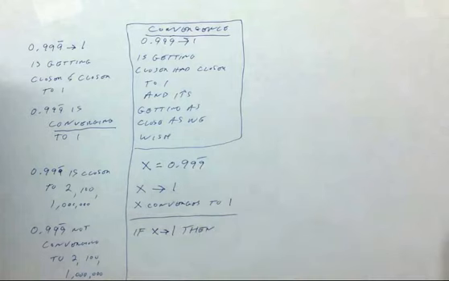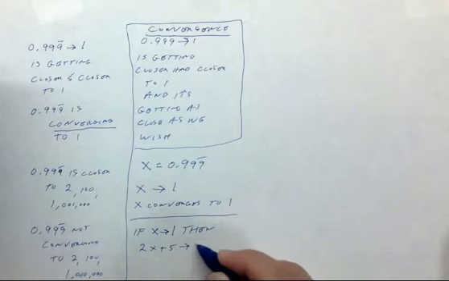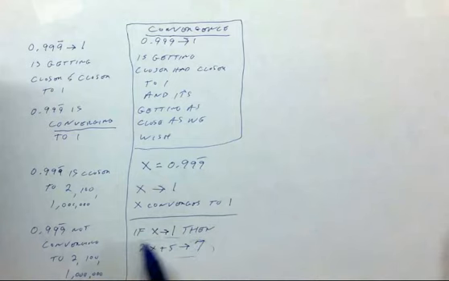and we'll think of any function you like. Let's say 2x plus 5. Then 2x plus 5, now what does that get closer and closer to? Well, it gets closer and closer to 7. Right? Because as x gets closer and closer to 1, this gets closer and closer to 2, and the whole thing here gets closer and closer to 7.